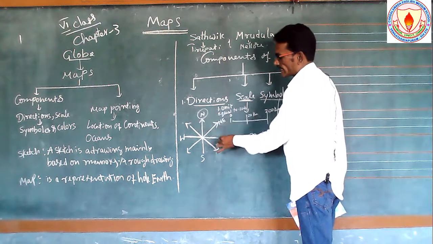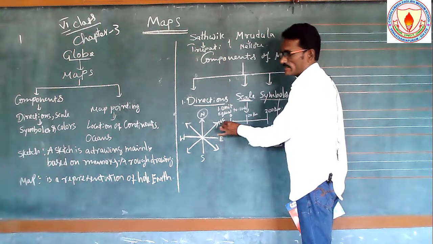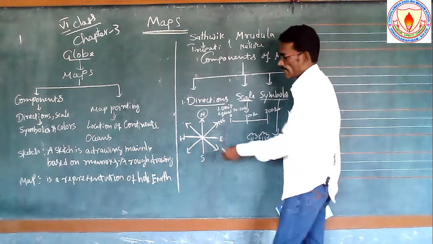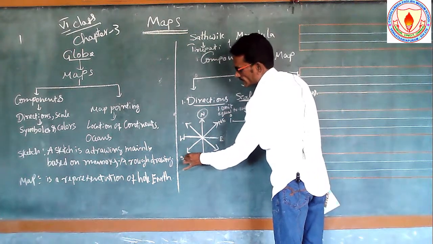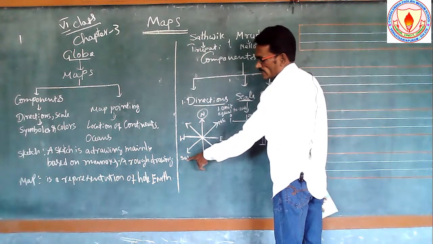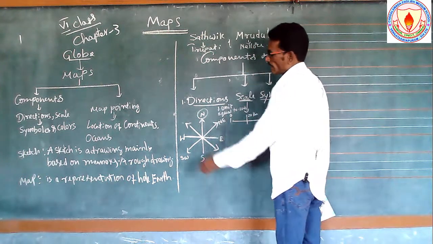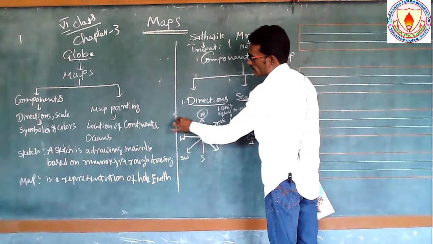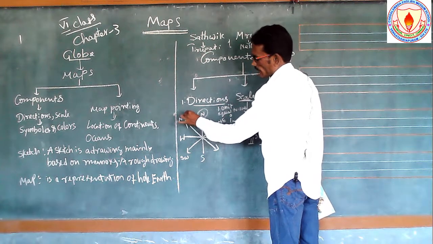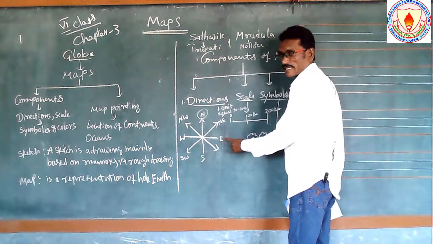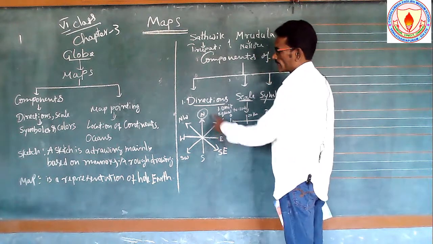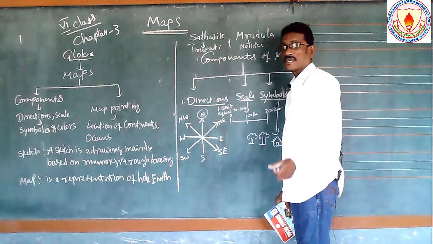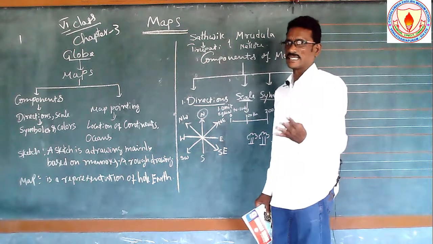And between the north and east, northeast direction. And next, between the west and south, southwest direction. This is the southwest direction. And between the north and west, northwest direction. And between the south and east, southeast direction. So here, how many main directions are there? Main directions are four.